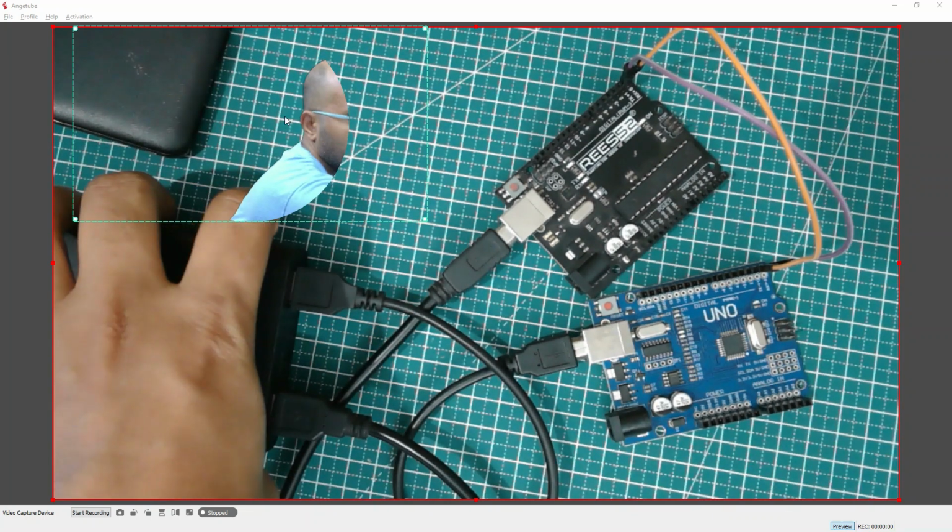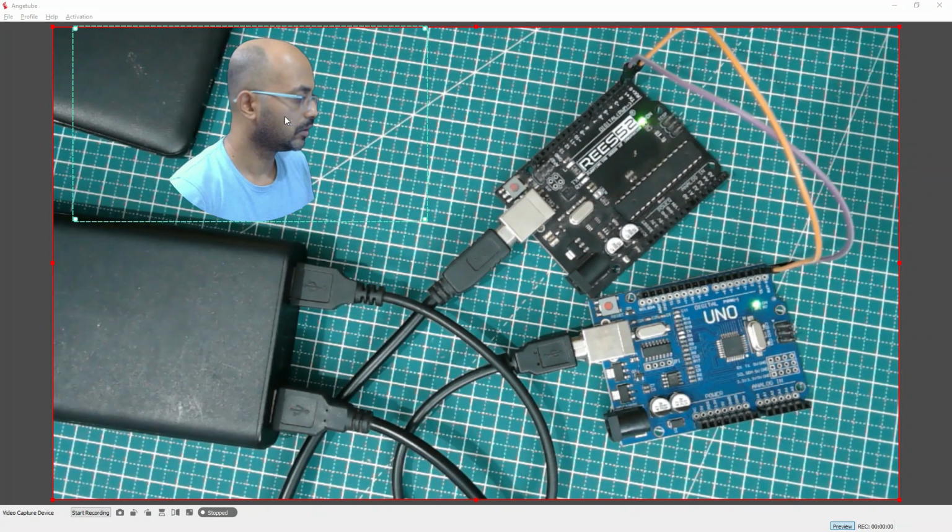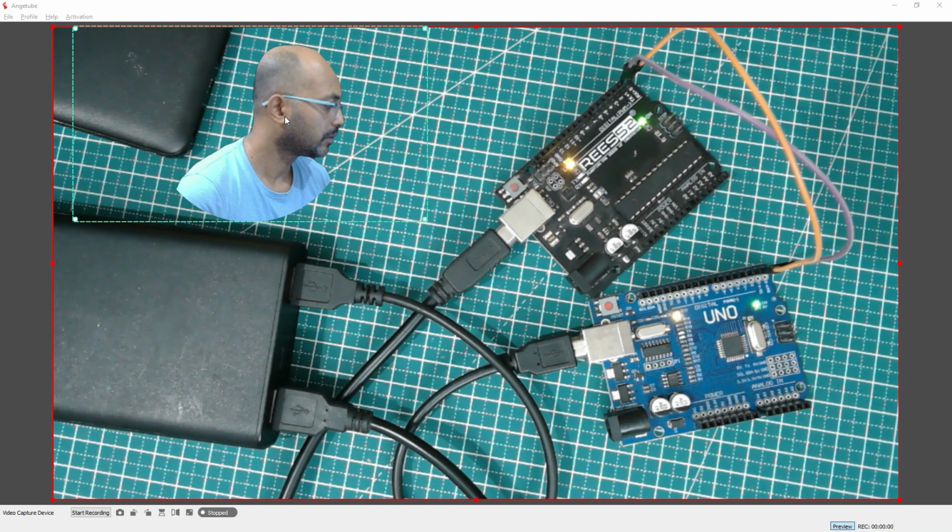So let's try. Power them up. 1, 2, 3, 4, 5. In 5 seconds he will start his first talk. And see, the LEDs are blinking alternately, and the TX and RX pins are also blinking, saying that they are talking, right?